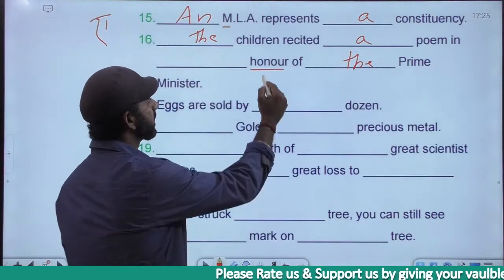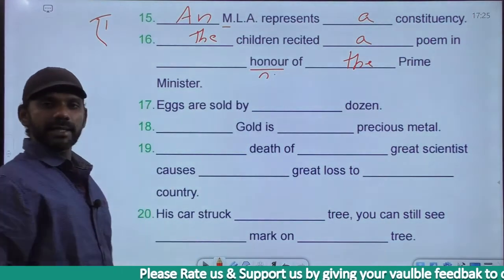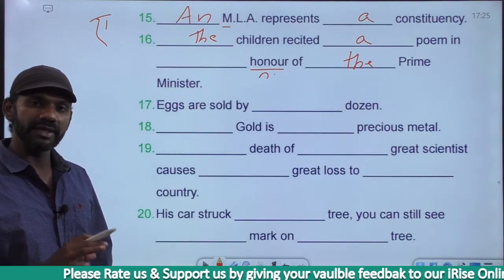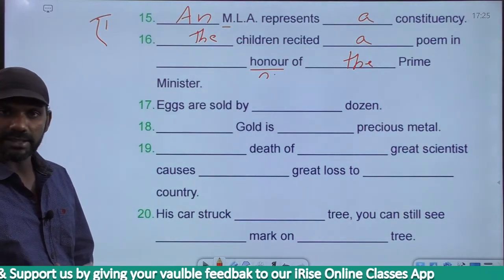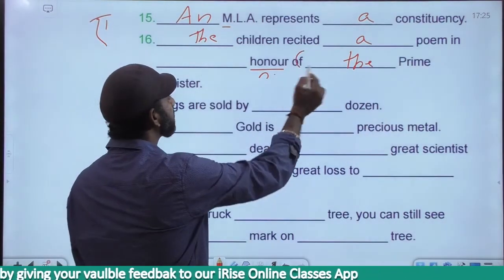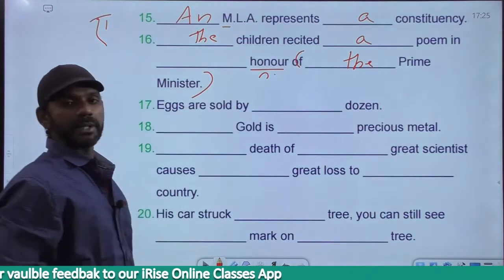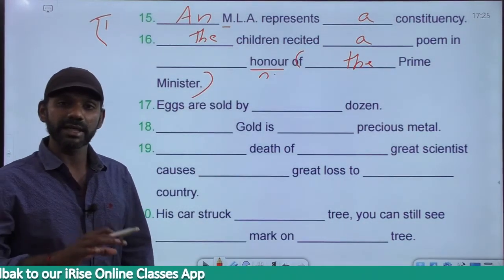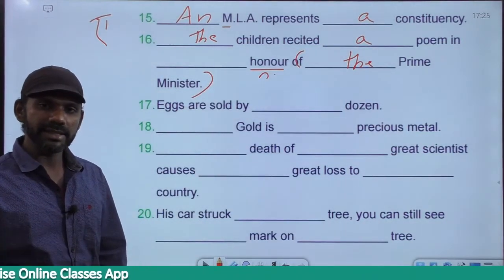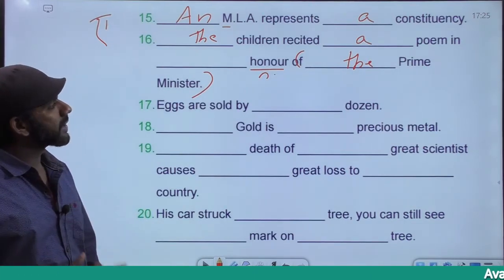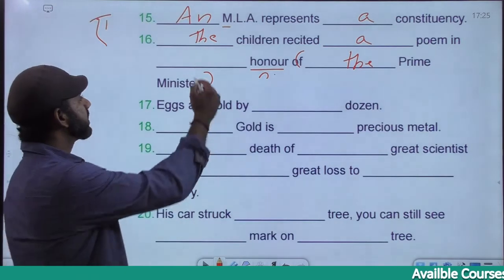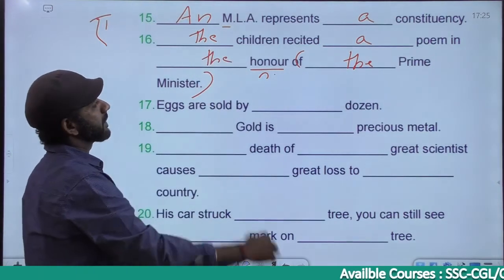Honor is a noun. In this sentence, do we have some information given regarding the noun honor? Yes, what is it? Of the prime minister. So of the prime minister is the information given regarding the noun honor. So in this case, the noun honor must be taken as specific. So the children recited a poem in the honor of the prime minister.